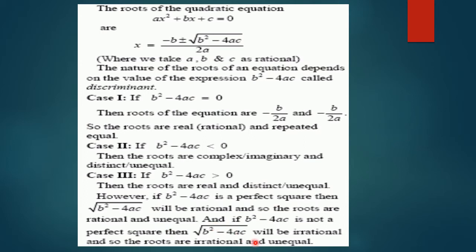If b square minus 4ac is not a perfect square, then under root b square minus 4ac will be irrational, so the roots will be irrational and unequal. So we have come to know, if the discriminant is a perfect square, then the roots will be rational. If the discriminant is not a perfect square, the roots will be irrational.